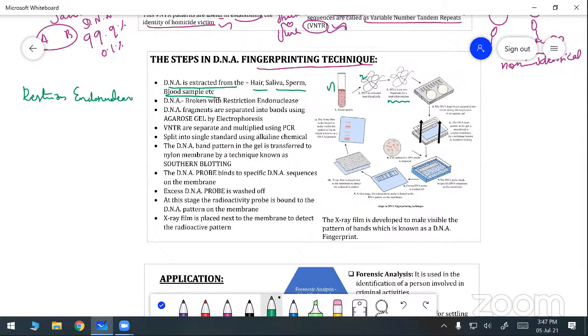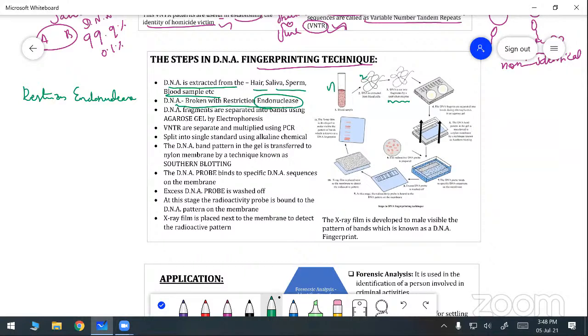That enzyme is helpful for cutting the DNA into a number of pieces, and the pieces are known as fragments. The second point: DNA is broken with restriction endonuclease. With the help of this enzyme, the DNA is cut into fragments, meaning a number of pieces.